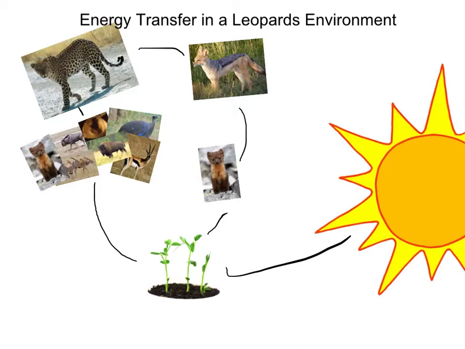You see, energy is passed along in 10%. Primary consumers will only get 10% of the energy that is in the plant. Secondary consumers will only get 10% of the energy of the primary consumer. That's only 1% of energy from the plant. And leopards, if they're eating the fox, will only get 0.1% of the energy that was in that plant. Knowing this, you can see why there aren't many top consumers.